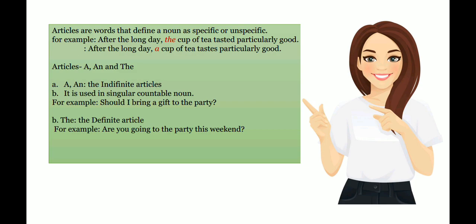The is used before singular and plural nouns when the noun is specific or particular. For example, are you going to the party this weekend? In this sentence, the definite article the limits the meaning of the noun to one particular thing. I mean to say, the definite article the tells us that your friend is referring to a specific party that both of you know about. The definite article can be used with singular, plural, or uncountable nouns. Let me make it clear with some more examples.